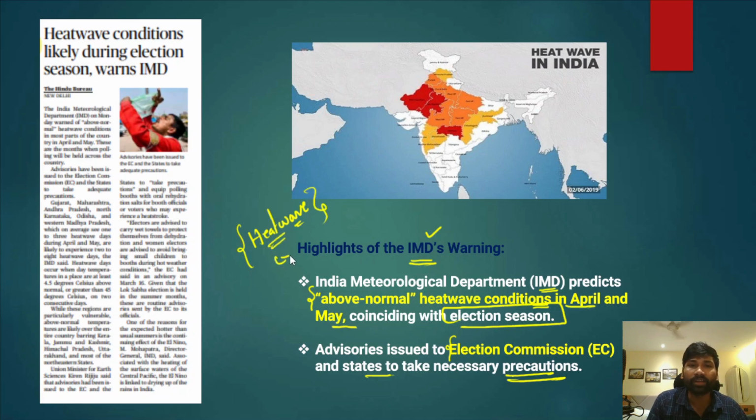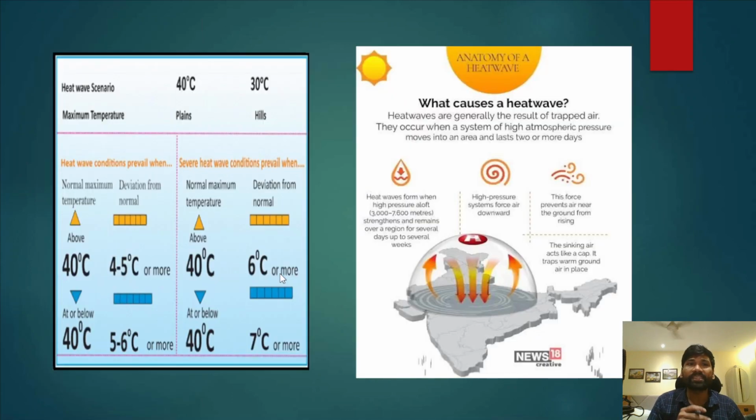Now heat wave very often leads to even the death of people because of excess temperatures. Now what exactly is the heat wave scenario? We will understand through this diagram. Heat wave scenario: maximum temperature in plains and in hills. Heat wave conditions prevail when temperatures are above 40 degrees Celsius.